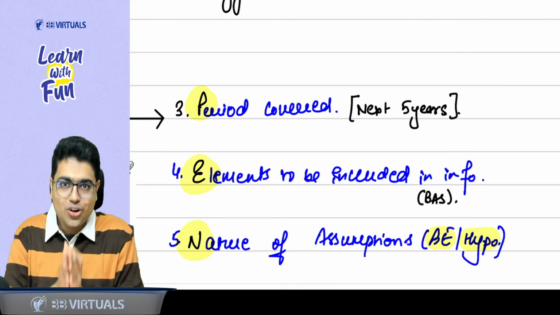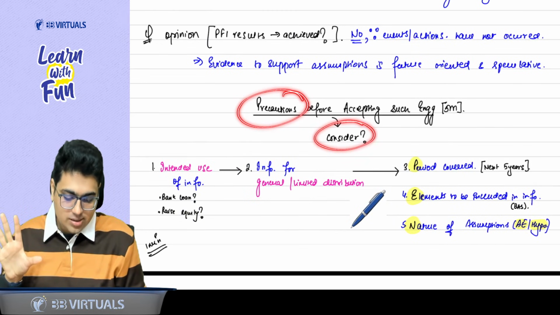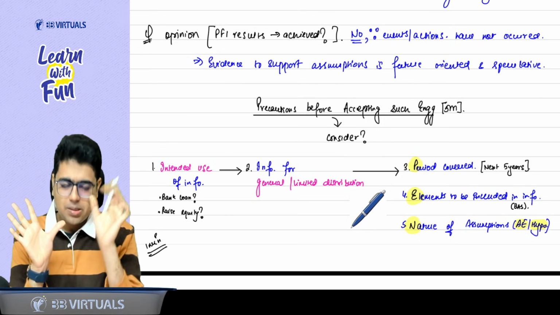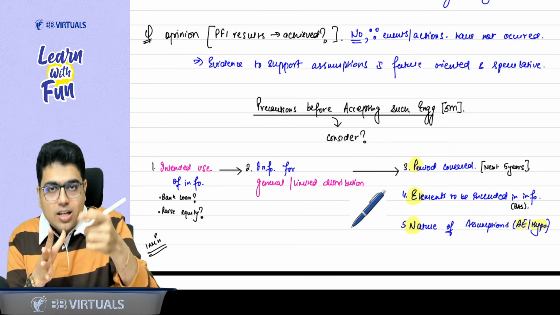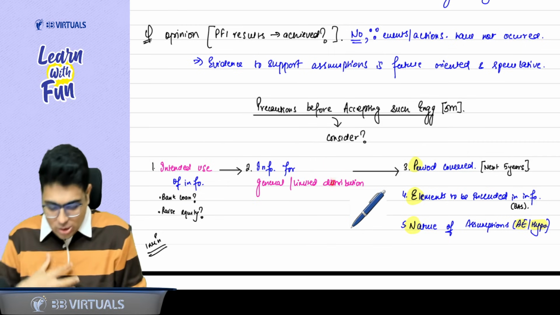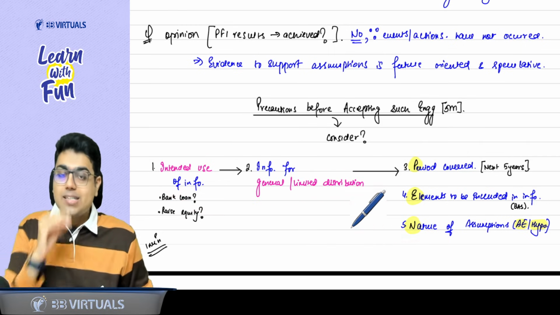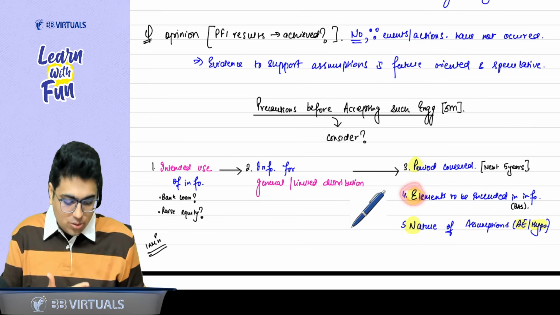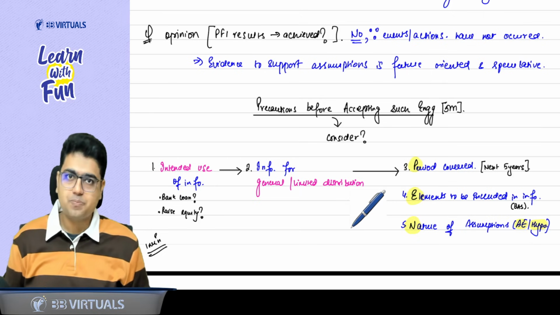You are getting the point or not? Yes, sir. So five things, or you can say five precautions or five things to consider before accepting the engagement. First thing is, what is the purpose? Intended use of the information, whether it is for general or limited distribution. Once you are comfortable with these things, then take a pen and sign the engagement letter. Pen means P for period covered, E for elements to be included, and N for nature of assumption, best estimate or hypothetical assumption. Got the point?